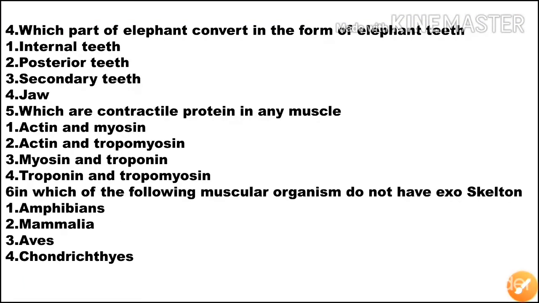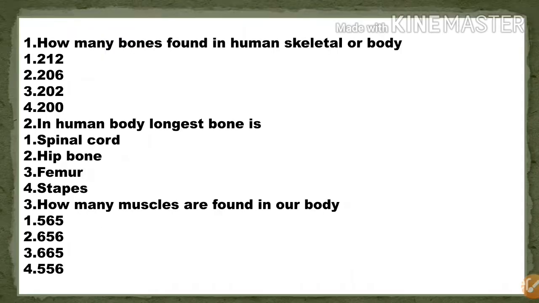Next question. Which part of the elephant converts in the form of elephant teeth? Option 1 internal teeth, option 2 posterior teeth, option 3 secondary teeth, option 4 is jaw. So secondary teeth. Option 3 is the correct answer.